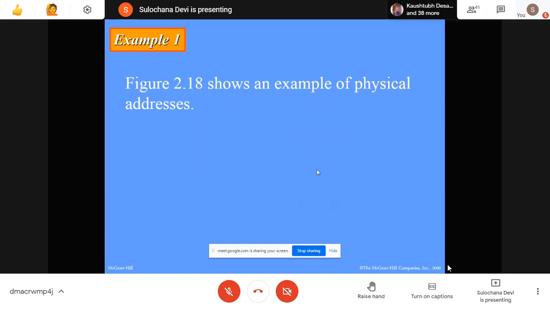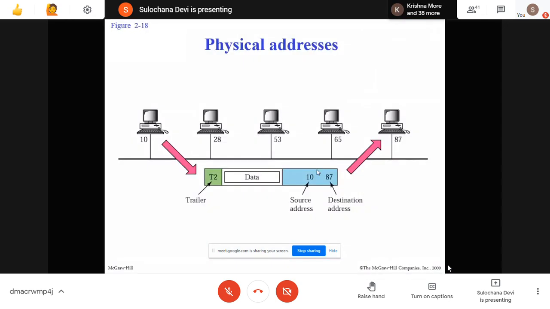Now the first one we call a MAC address or a physical address. Mainly we call it an Ethernet address also. See, there can be different types of networks, like an ATM network, so there this MAC address can be different. But in general, most machines use that MAC address, and about that we will discuss here. So you see here, these are different machines, and every machine has a unique, different MAC address, physical address. This machine has a physical address 10. This machine has a physical address 87.